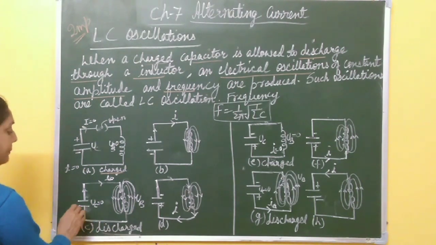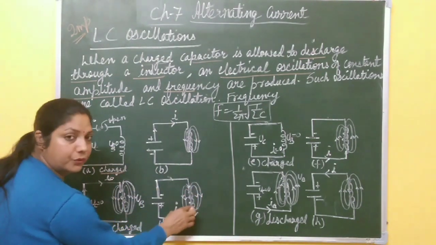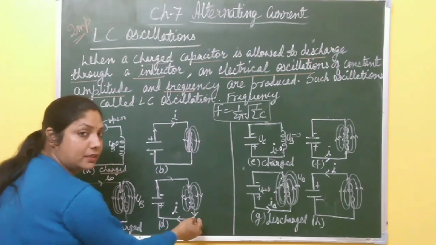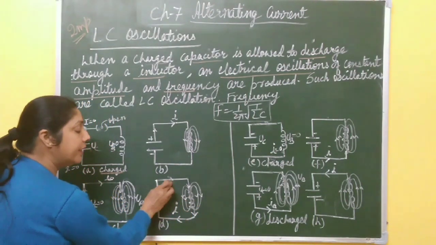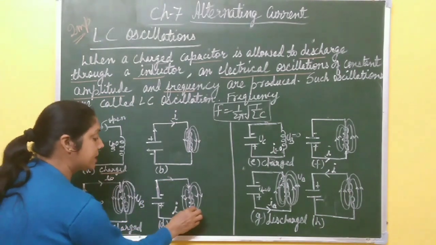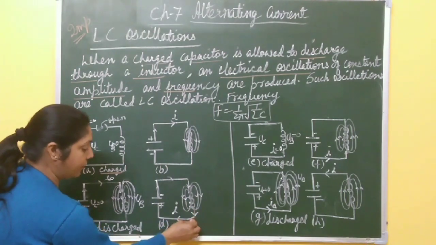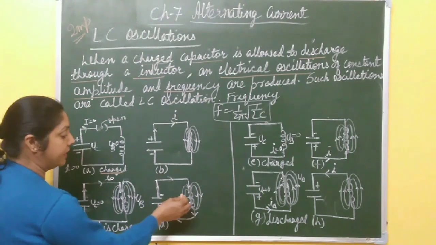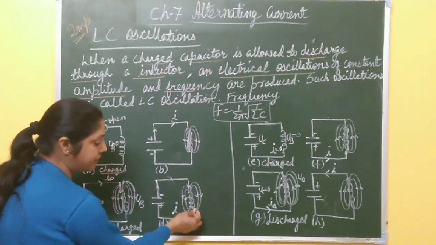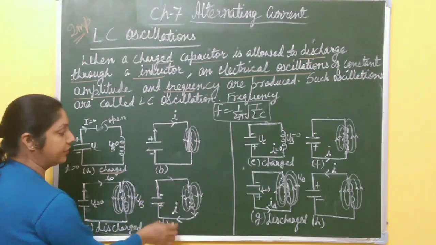In figure D, the capacitor is fully discharged. So after the discharge of the capacitor, no more current flows through the inductor. Now according to Lenz's law, it always opposes the change that produces it. Now no current flows through it, so the current starts flowing in the same direction as the previous one, as in figure D. After that, its magnetic energy starts decreasing, and again the capacitor plates start charging.